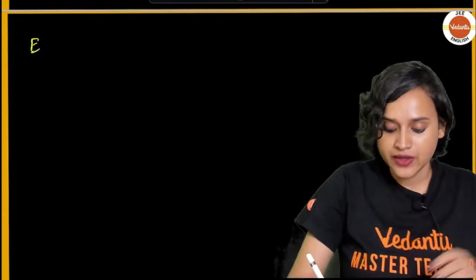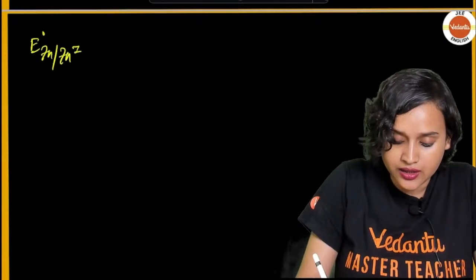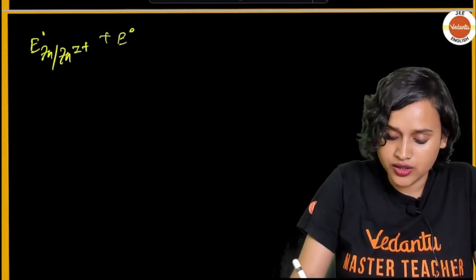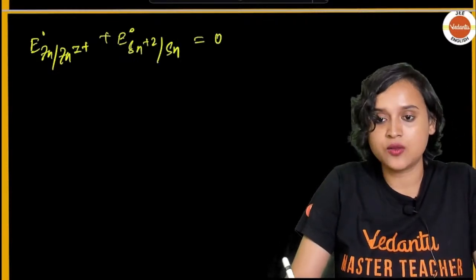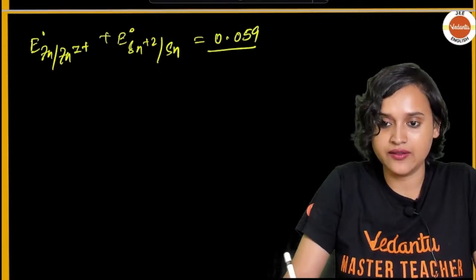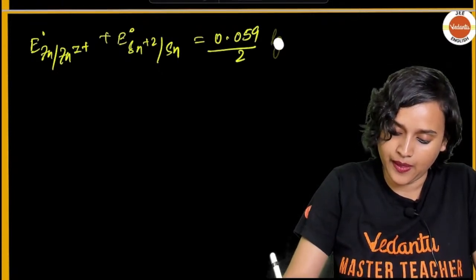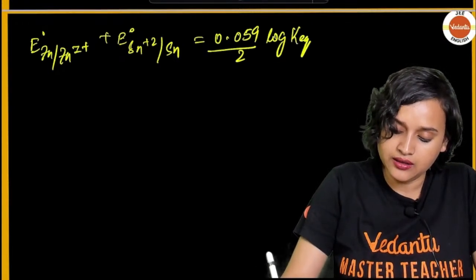It will be E naught Zn to Zn2+ plus E naught Sn2+ to Sn, which is equal to 0.059 divided by 2 log KEQ.